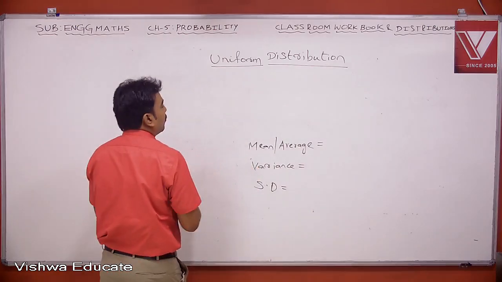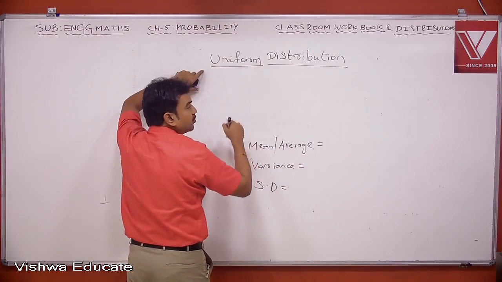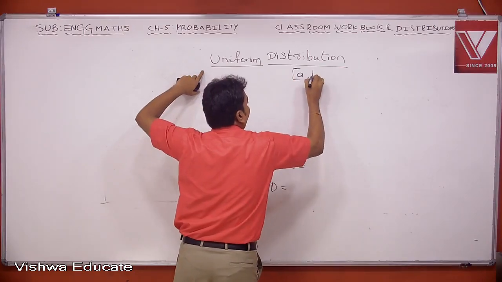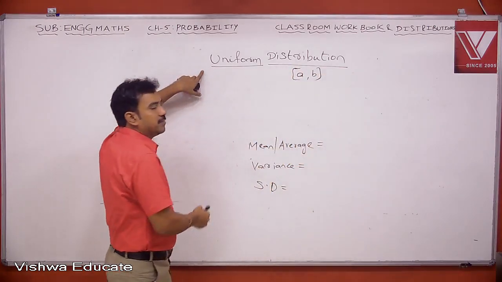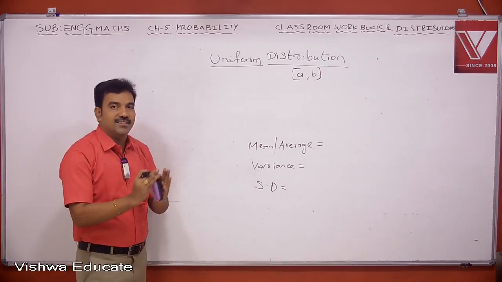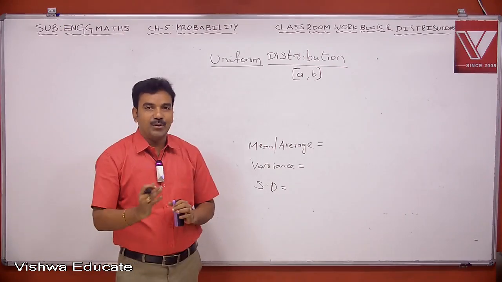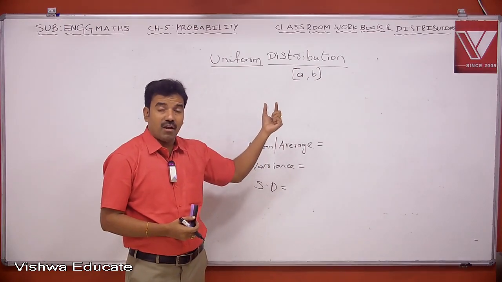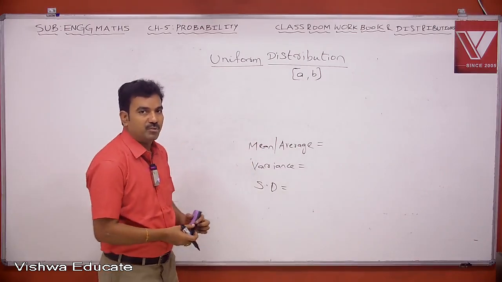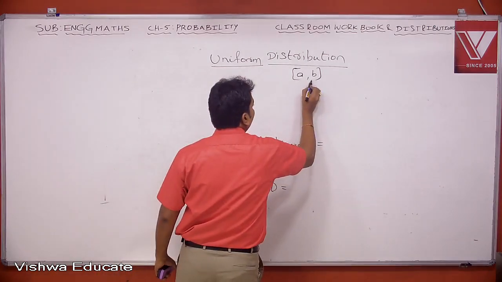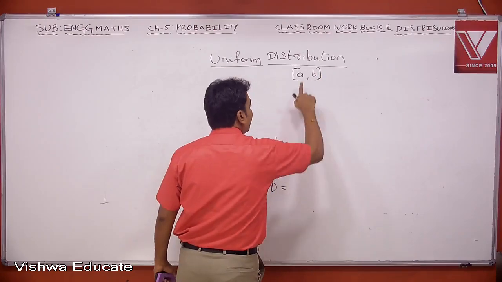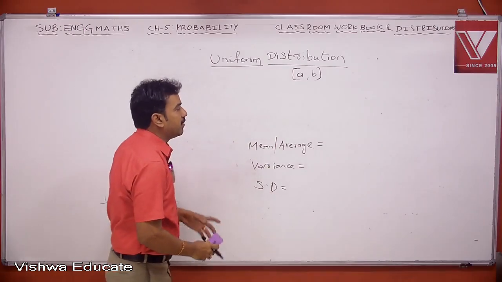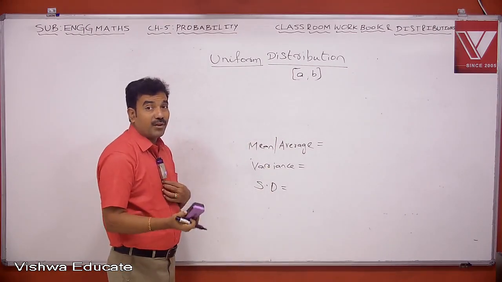Now let us see what will be the PDF in case of uniform distribution. In uniform distribution, the random variable takes values over closed interval a comma b. So when a specific interval is given, then it refers to uniform distribution. That means random variable x takes values over closed interval a comma b, but it takes infinitely many values. Between interval a to b, we have infinitely many values. Therefore, this is a continuous random distribution.